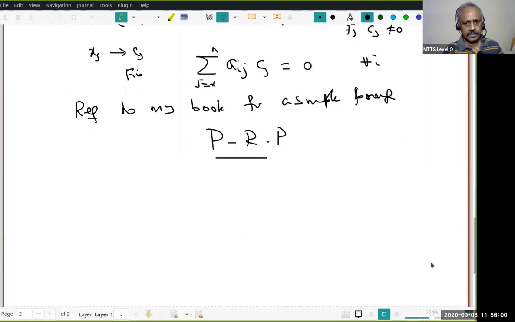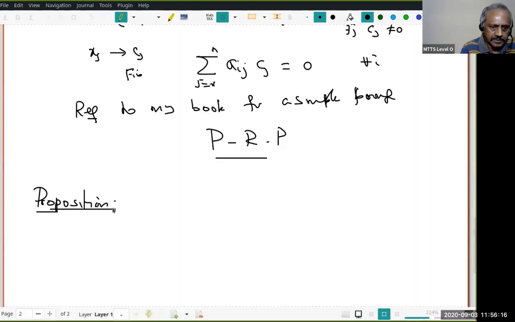Now the proof that any two bases have the same number of elements depends upon the following proposition, which is very interesting in its own right.